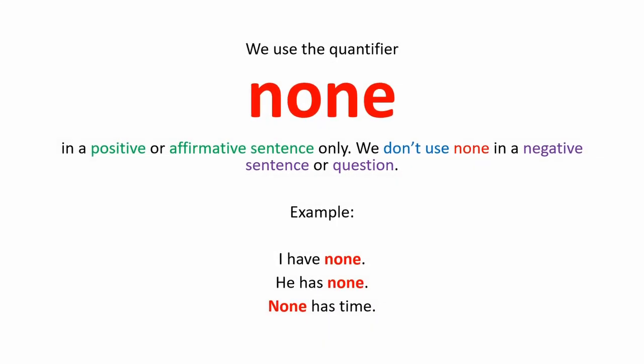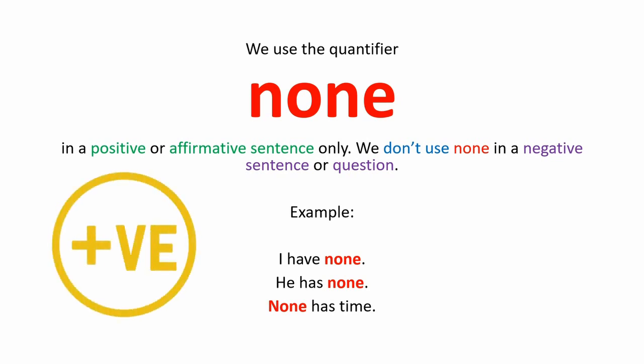We use the quantifier none in a positive or affirmative sentence only. We don't use none in a negative sentence or question. For example, I have none. He has none. None has time. All these examples you can see are written in either a positive or affirmative way. We cannot use none in a negative or a question.